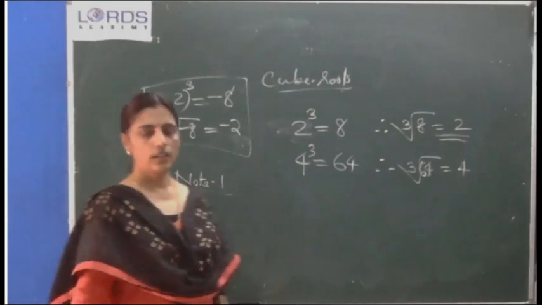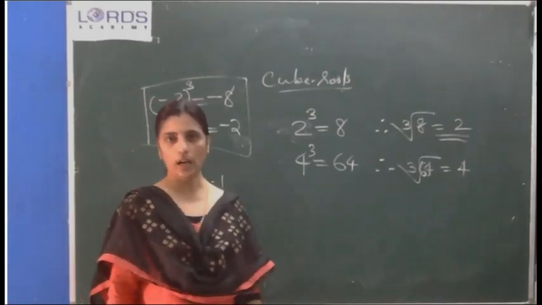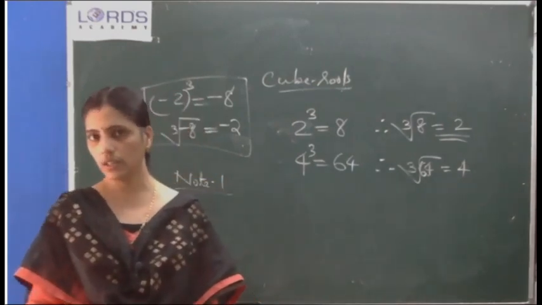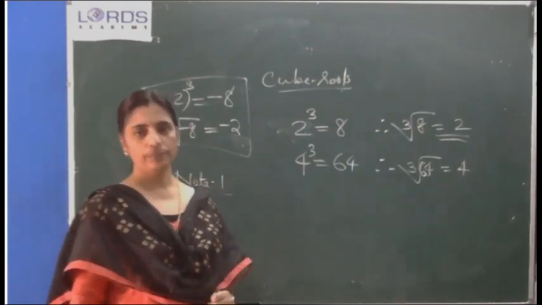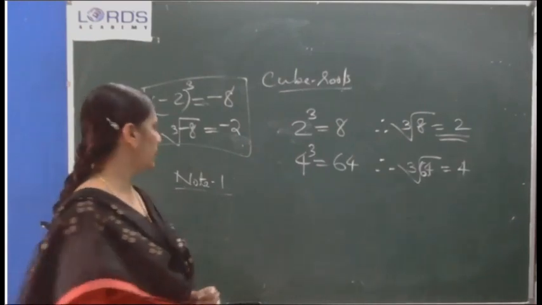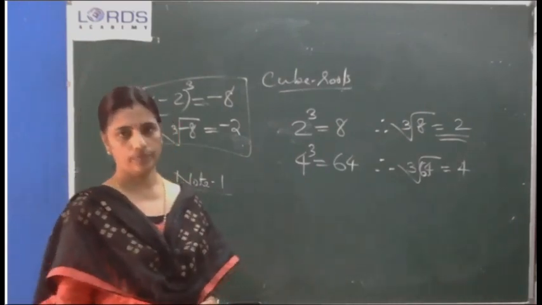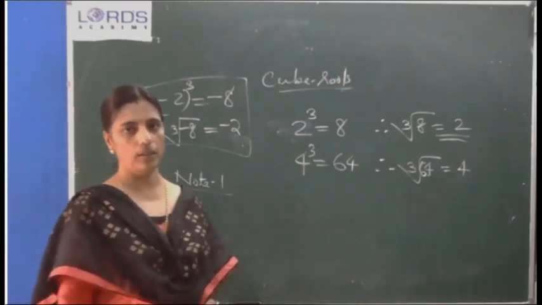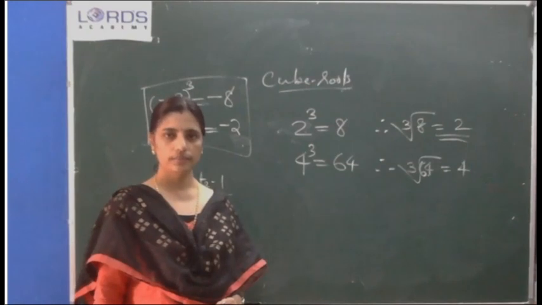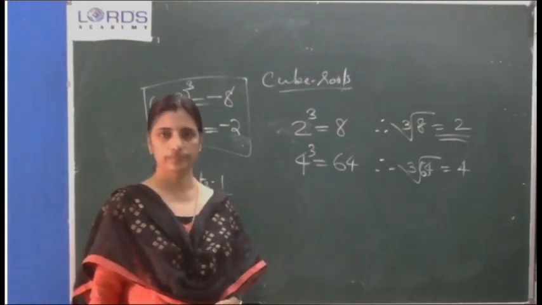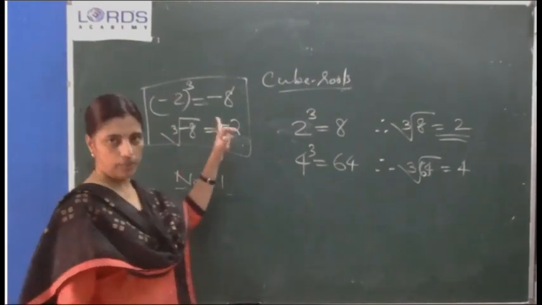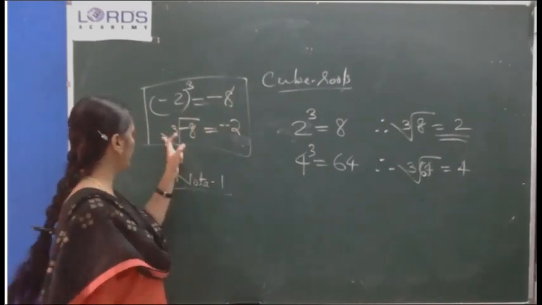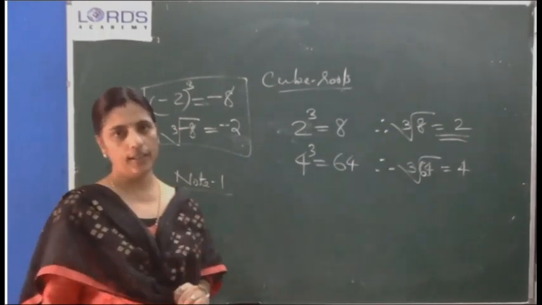So all of you write first note under the heading cube root. After the definition, what you are writing after my class, you will write the first note as: cube root of a negative number is always negative. Then write this example. Negative 2 whole cube equal to negative 8. Therefore, cube root of negative 8 equal to negative 2.